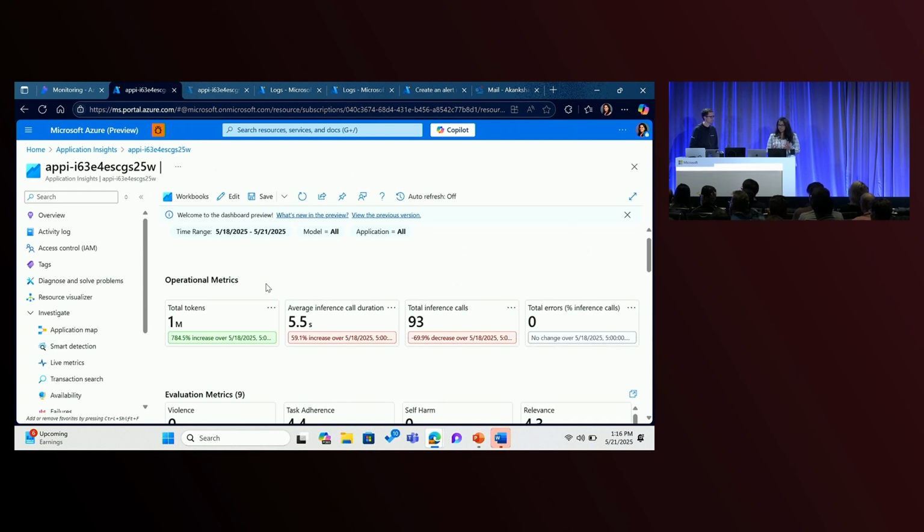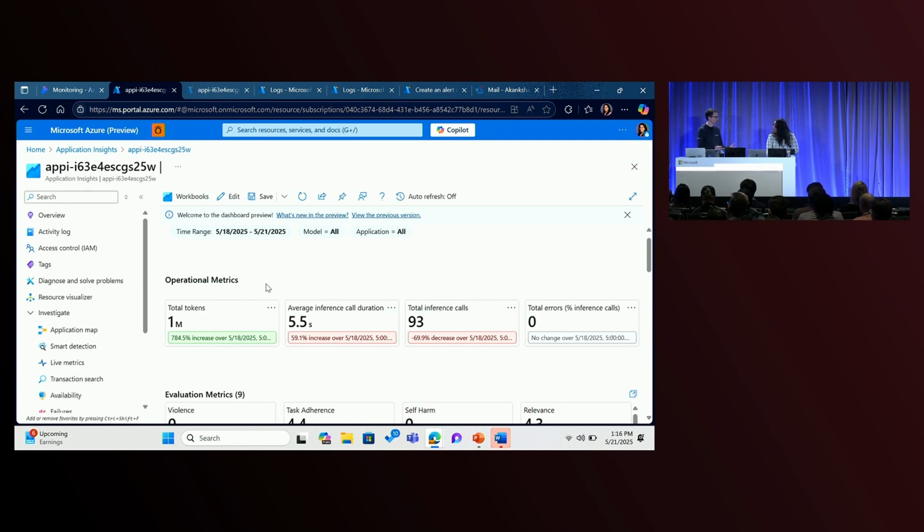Let's not go into those changes right now, but I want to really emphasize the additional value that you will get by using Azure Monitor. Azure Monitor Application Insights has tons of investigation capabilities built into it, which can really help facilitate AI developers to go deep into their debugging journey.